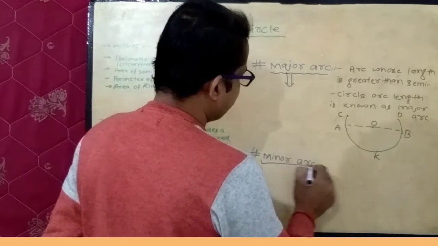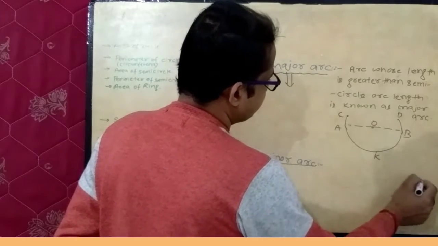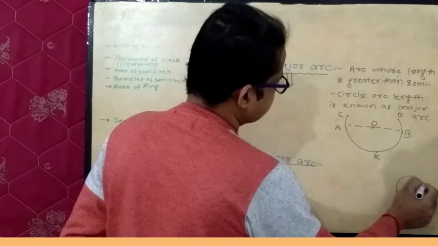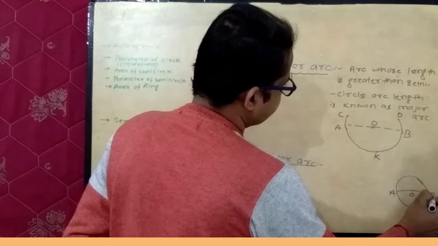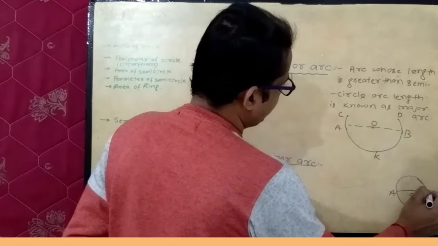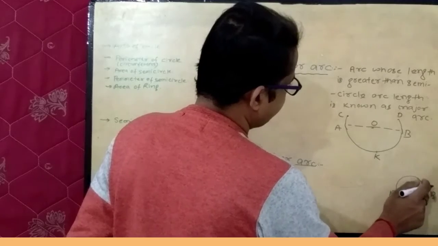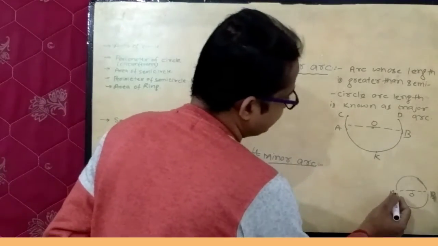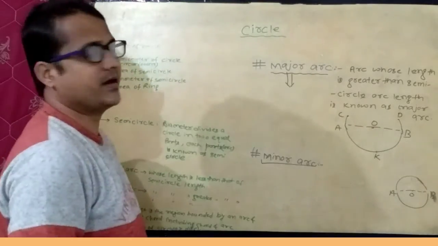Similarly, minor arc, if the length of the arc is less than the semicircle length. If this is a circle and this is diameter AB, then this diameter will divide this circle into two equal parts. This is the first upper half and this is the second lower half. If the arc length is less than the semicircle length, then it is known as a minor arc.